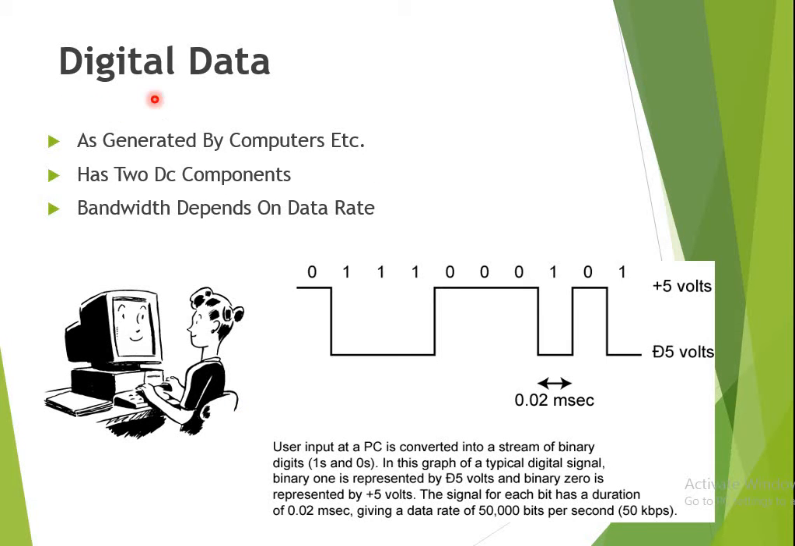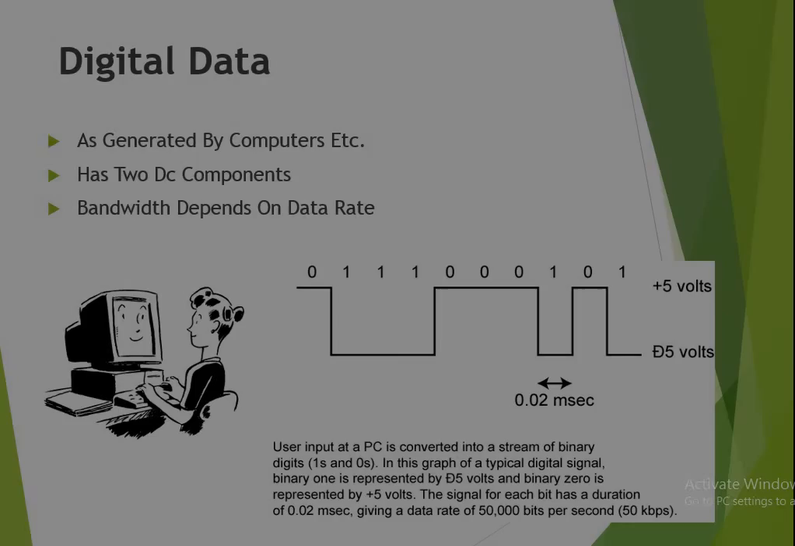The next type of data is digital data. Digital data is generated by the computer and it has two DC components, that is ones and zeros. Bandwidth depends on the data rate. Here I have shown that with the help of a computer we are generating data, and that data is in digital format.